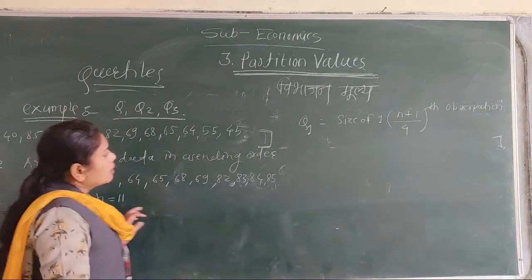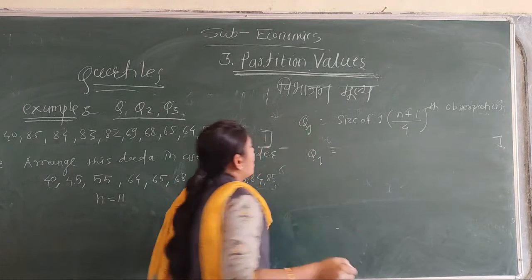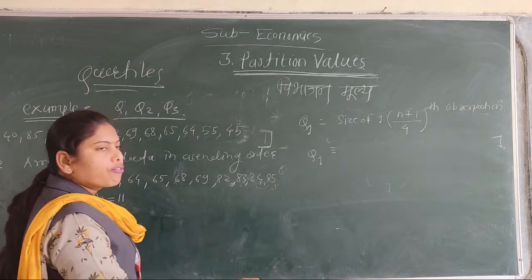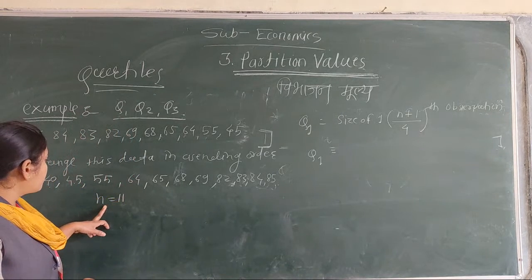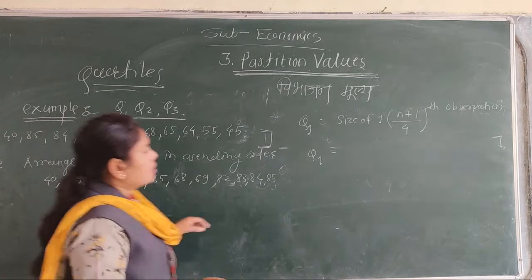Okay. Then apply the number of observations, which in this example is 11.